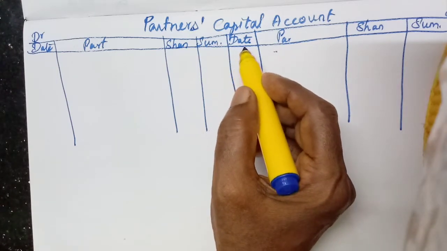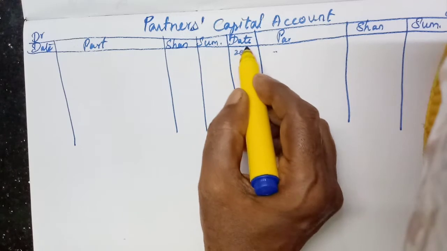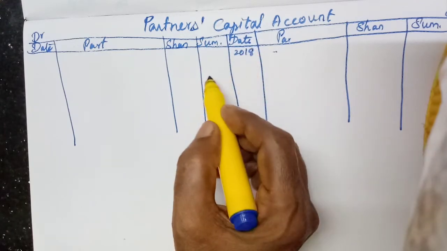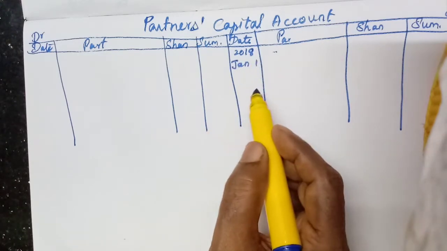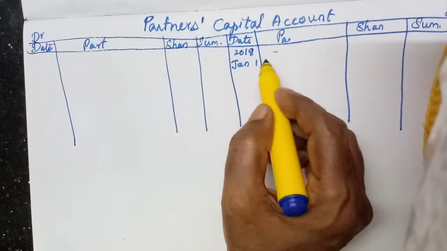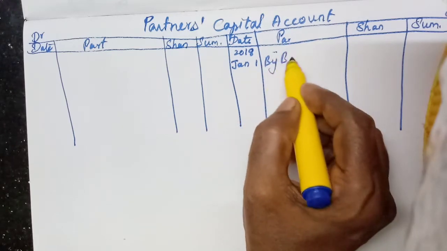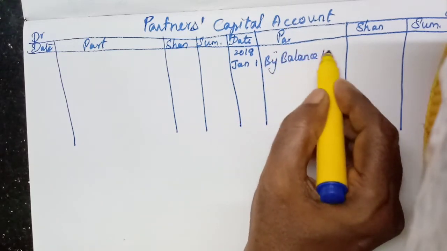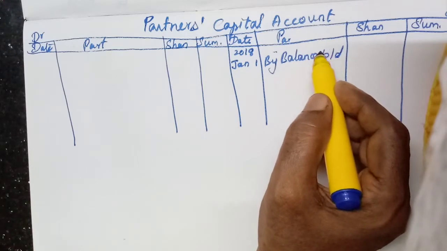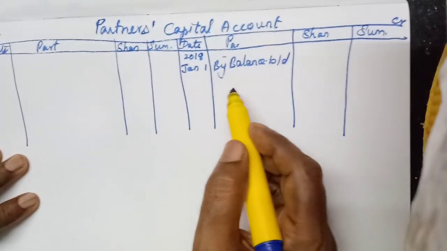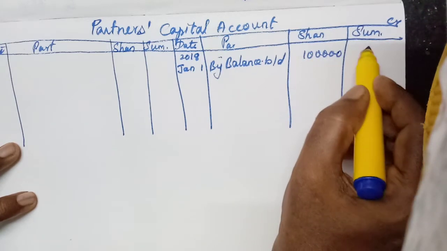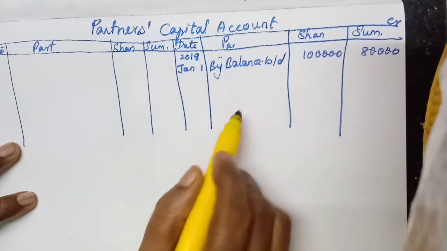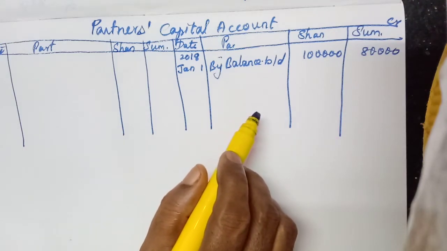Here we have to write January 1st, by balance brought down, 80,000, 80,000. Then the next item given, current account, that we may not take here.